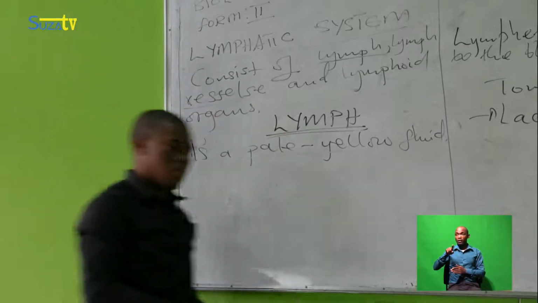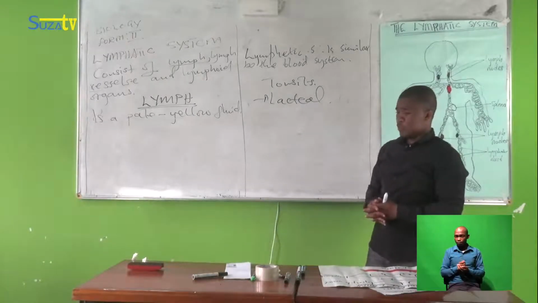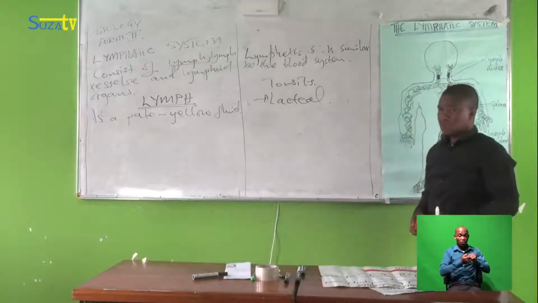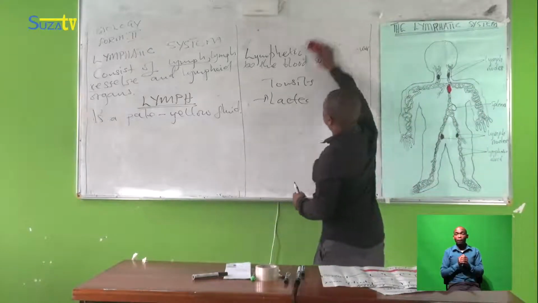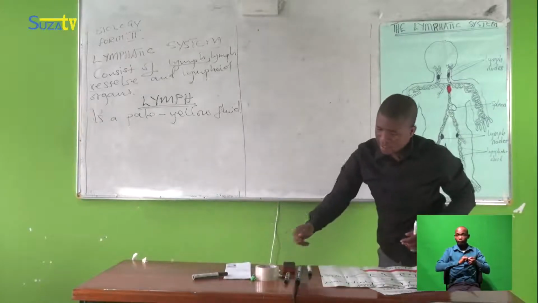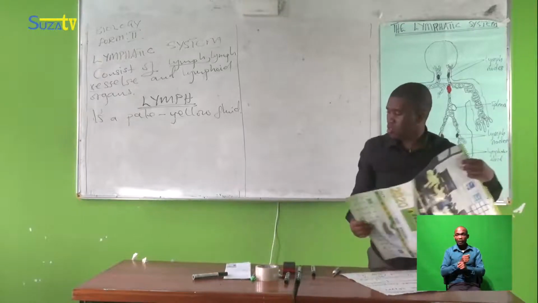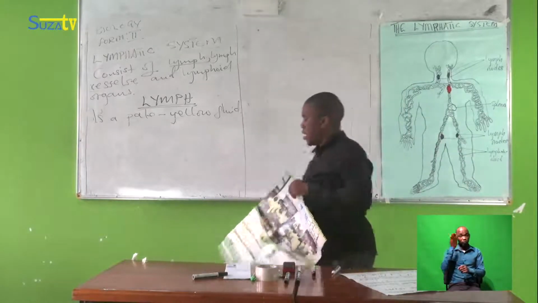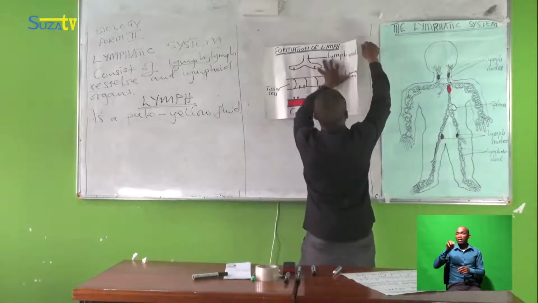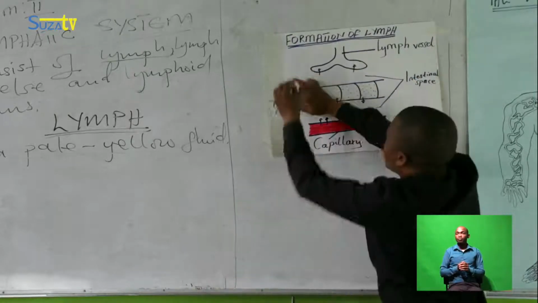Up to here, is there any question or problem? Please tell me before we continue. Okay, if there is no problem, let us gain knowledge and concepts on how the lymph is formed in our body.